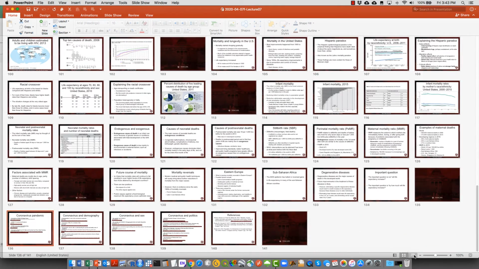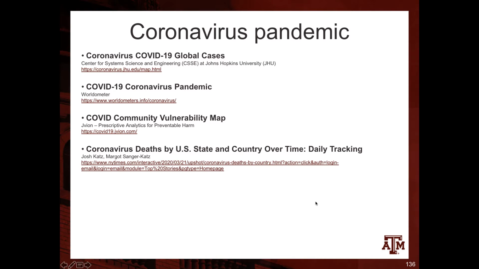And here I list a few websites in which you can get some data about the coronavirus, the COVID-19 global cases. The Johns Hopkins University has been collecting data and making it available on this website, which even has a map that shows the distribution across the world.